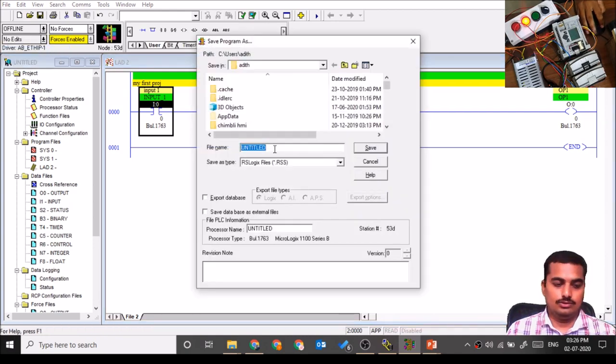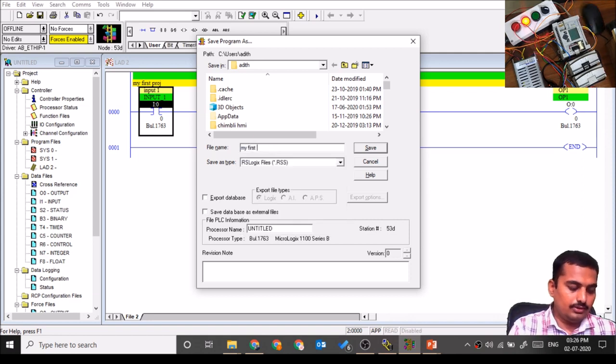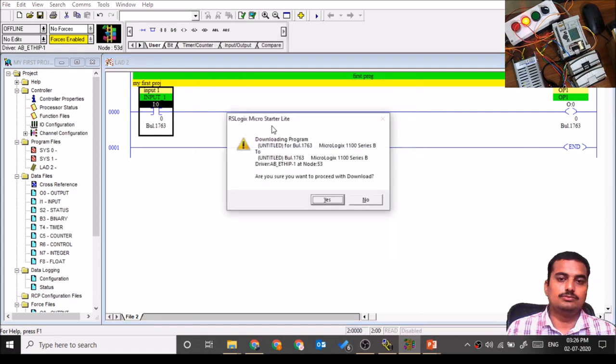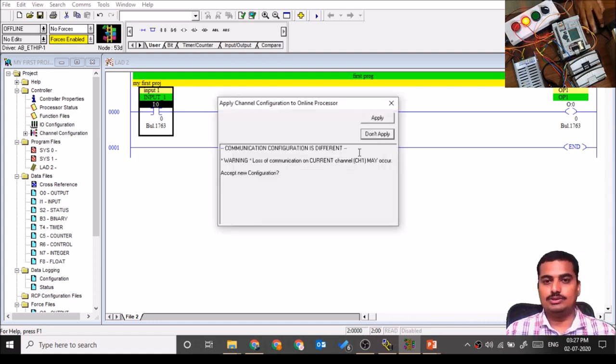Download the name, my first. Download. Do you want to change the run mode to program mode? I already said that you'll see 3 modes: run mode, program mode, and online mode or remote mode. Currently PLC is in a remote mode, so it will automatically change to program mode as soon as the program is downloaded.